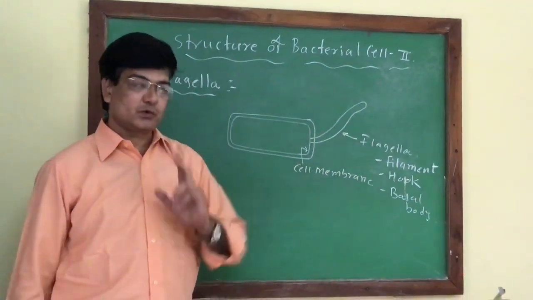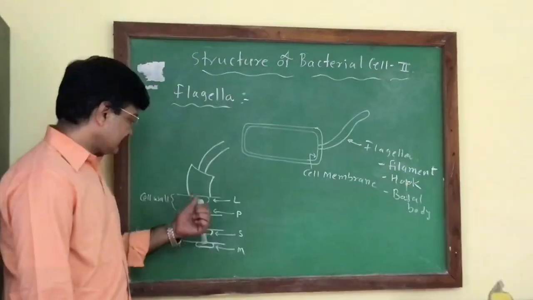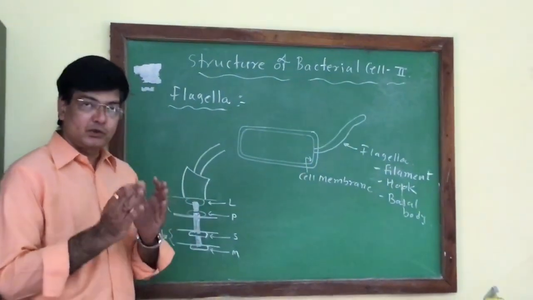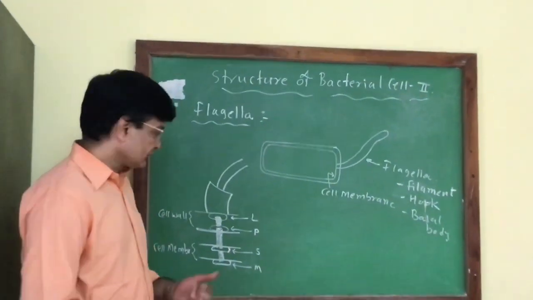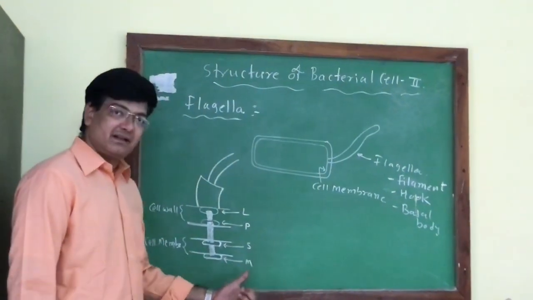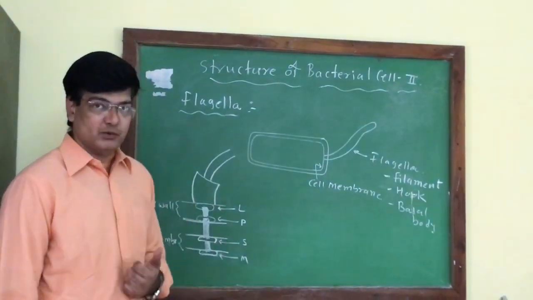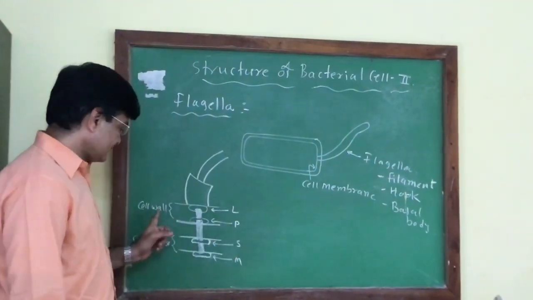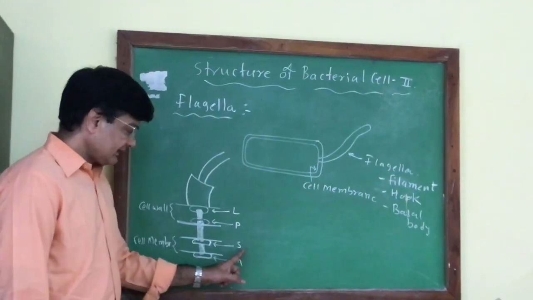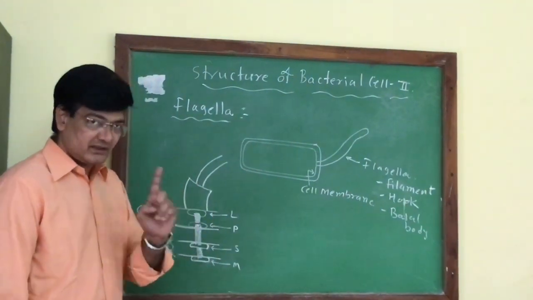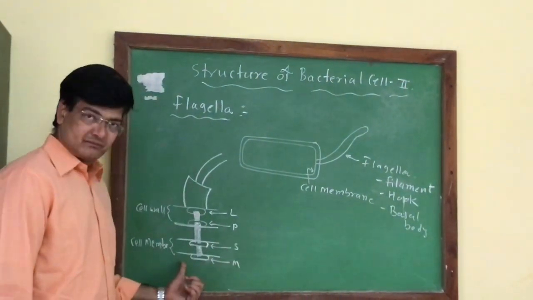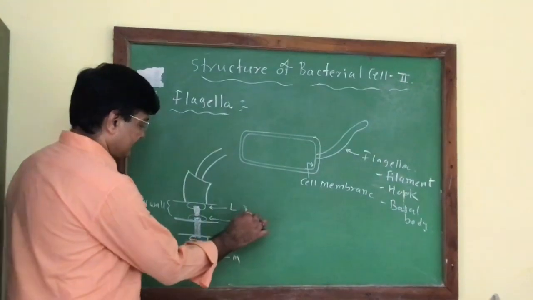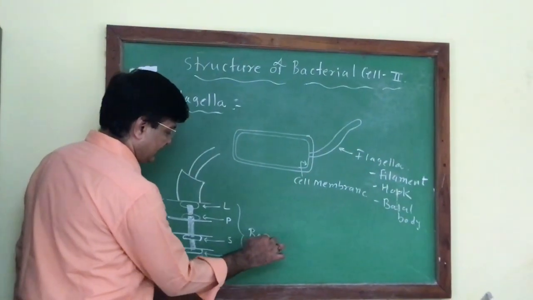In its constitution, the flagellin protein is present. In the constitution of the basal body, two pairs of rings are present, that is L, P, S and M rings. We can observe L and P rings are in association with the cell wall and S and M rings are associated with the cell membrane. So these four rings constitute the structure called a basal body.